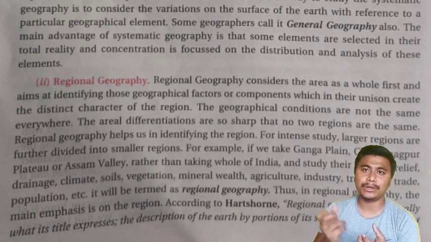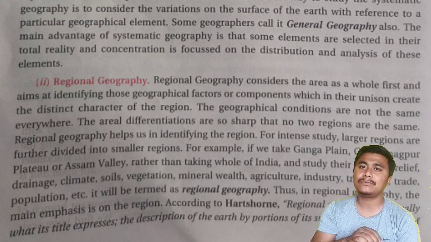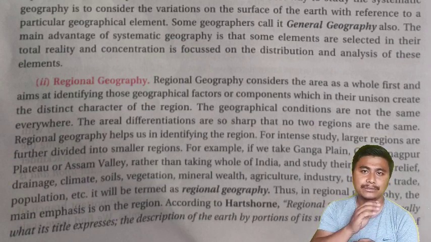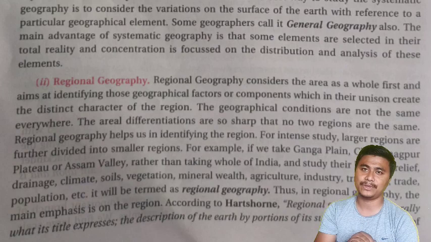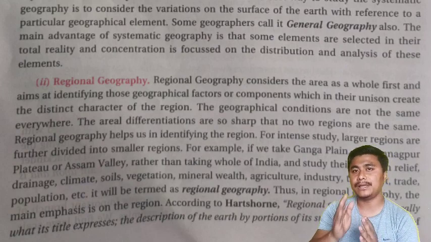Maybe some similarities will be there, but each region will have its own unique identity. So regional geography helps us find the unique identity of the different regions. These are the two different branches of geography, systematic and regional.